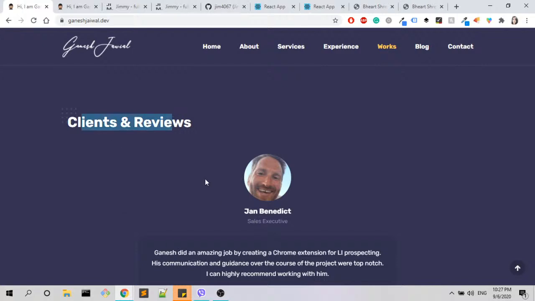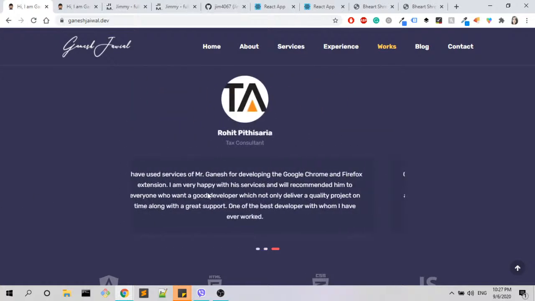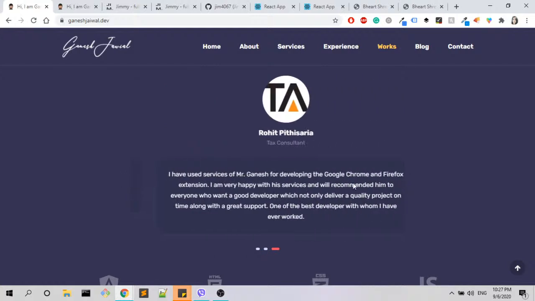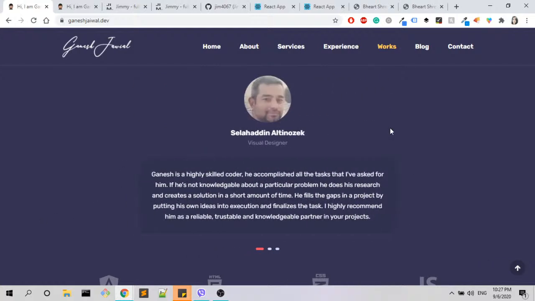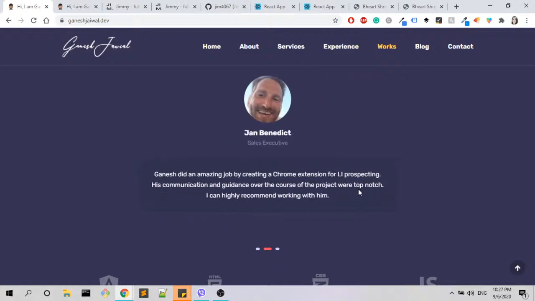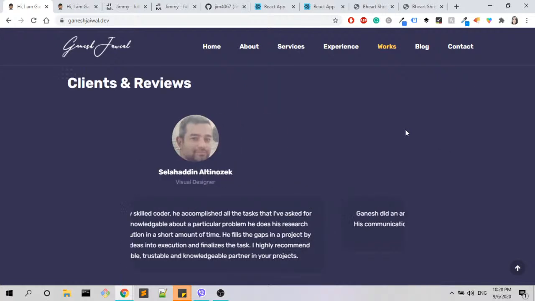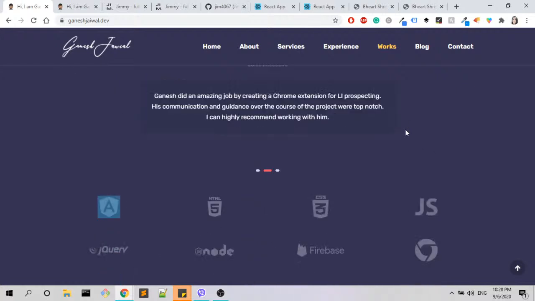Let's continue to clients and reviews. We have here 3 people. I like the small animation down here. Maybe if you want to add something extra, it could be the arrows here, like a lot of websites have them, because sometimes the user is not very familiar with how the client's review system works, so maybe he's not going to scroll, but if they see the arrows on the left and the right, maybe they will think about scrolling or just clicking on the buttons. But overall, this is a nice addition to your portfolio.